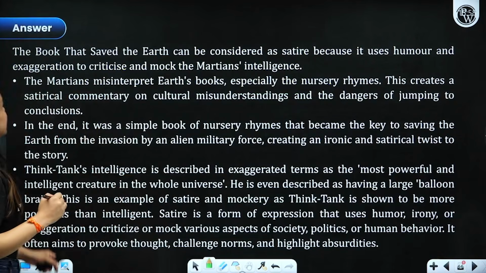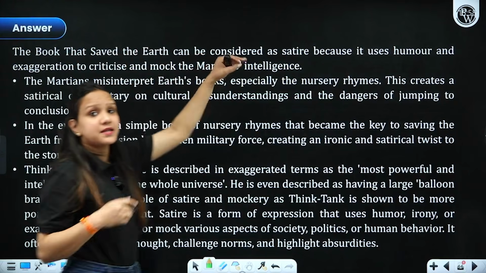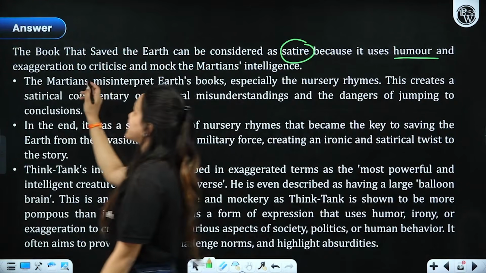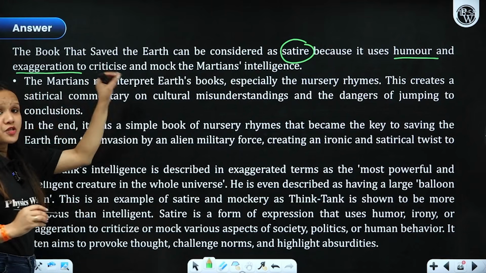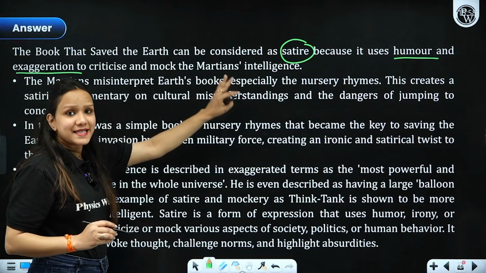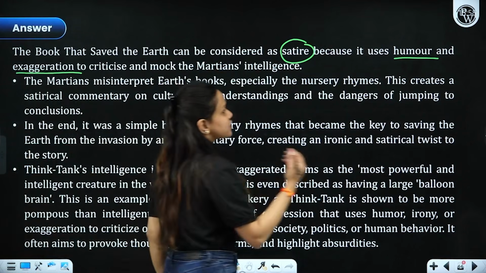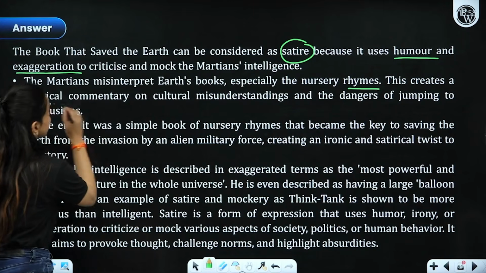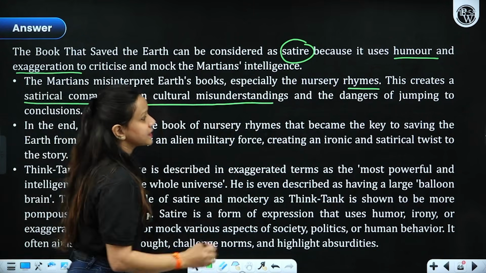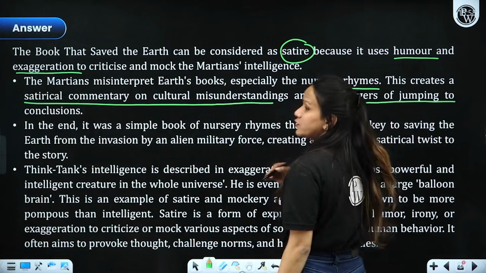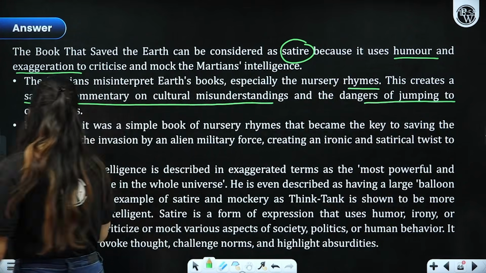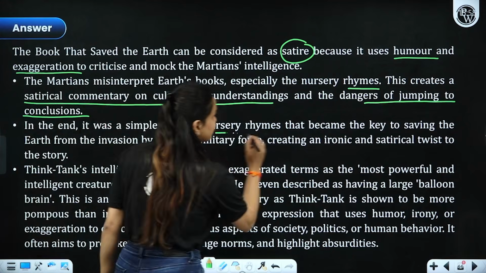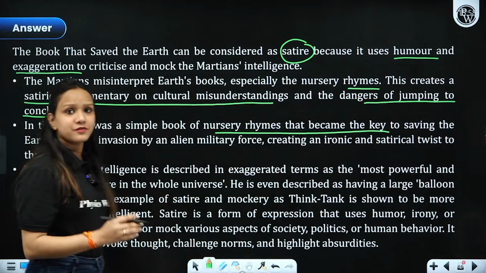Now pay attention. The Book That Saved the Earth can be considered a satire. How? Because it is a blend of humor and exaggeration. The Martians misinterpret the book's content, the book's rhymes, especially the nursery rhymes. This creates a fear among them. This creates a satirical commentary on cultural misunderstanding and the dangers of jumping into conclusions without even giving a thought. In the end, it was a simple book of rhymes that saved the entire planet from their invasion and their attack.